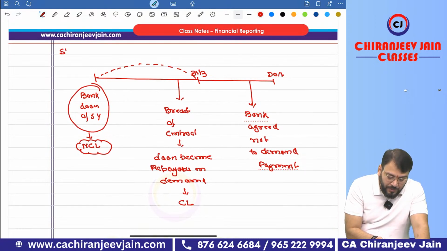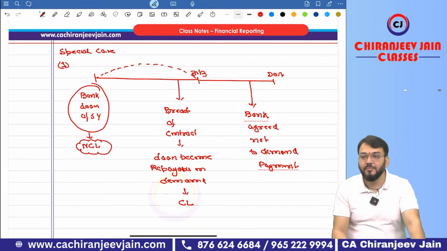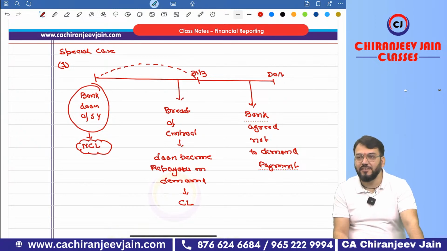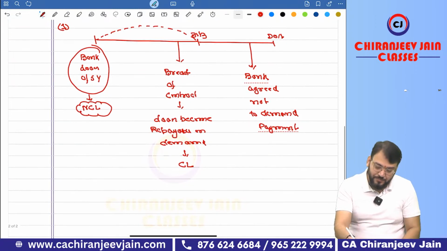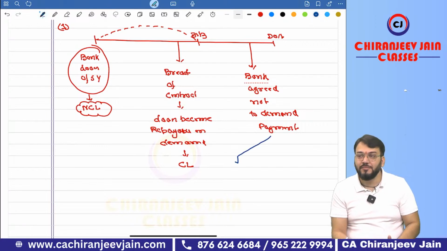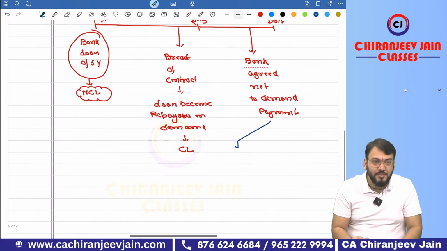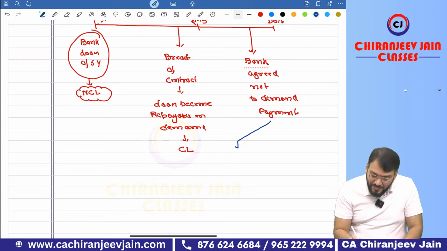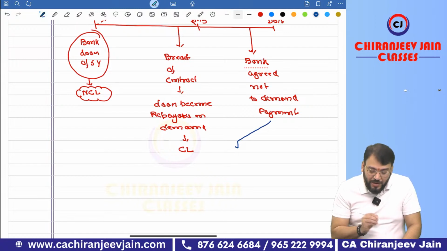This is special point number 1. Tell me, adjusting, non-adjusting. Only you need to say adjusting or non-adjusting. Don't give explanation right now. How many are saying adjusting? How many are saying non-adjusting? How many are saying neither of these? This option will not come now. So this is what actually happened.